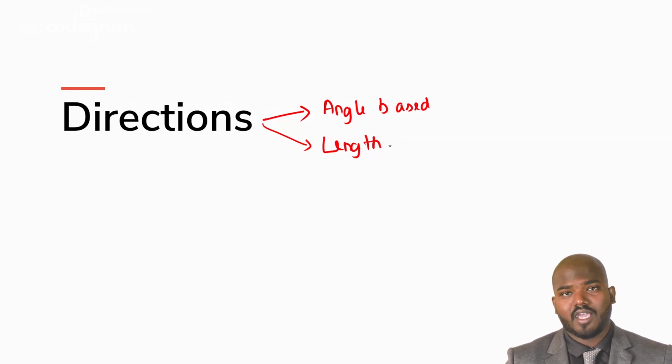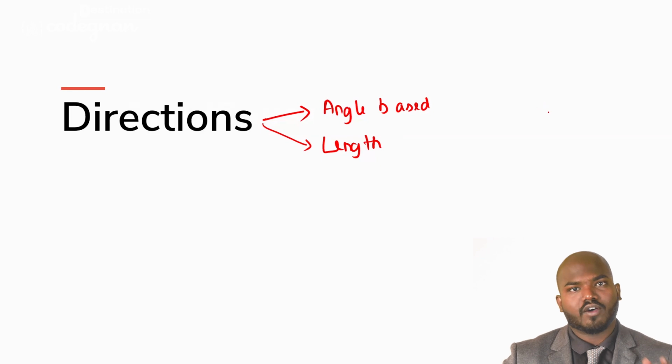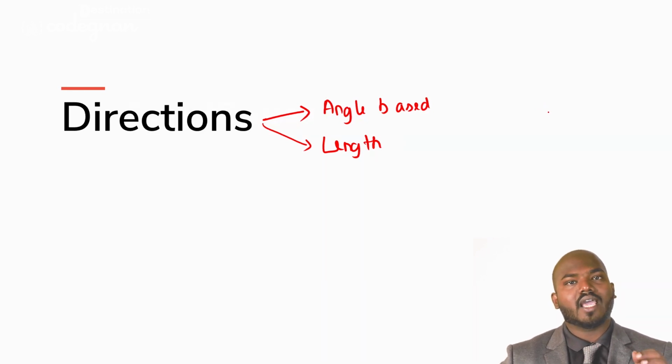So going to the questions, we can derive direction as angle based and length based. Angle based means they will give you some directions and you need to find out the angle. Before that, what is direction? Direction is like a scenario of a passage. They will give some set of instructions. If you follow the instructions correctly, you can reach the correct answer, which means the correct distance. You can reach that if you follow the instructions very carefully on the question paper. You got it, guys?